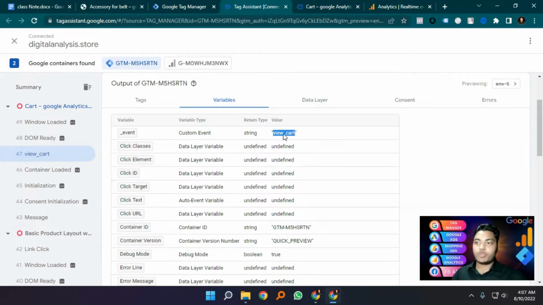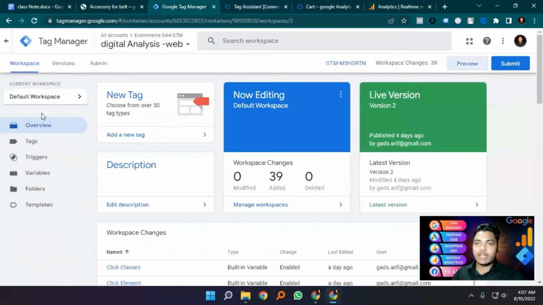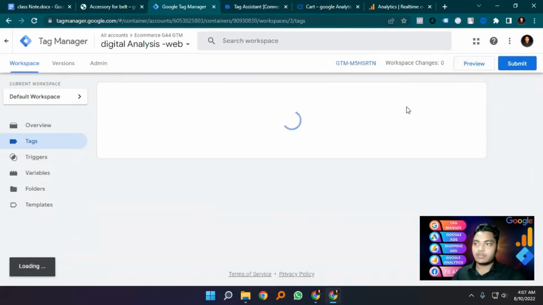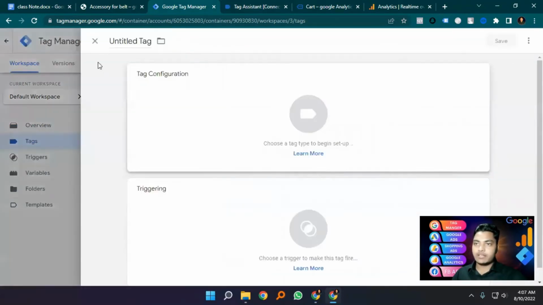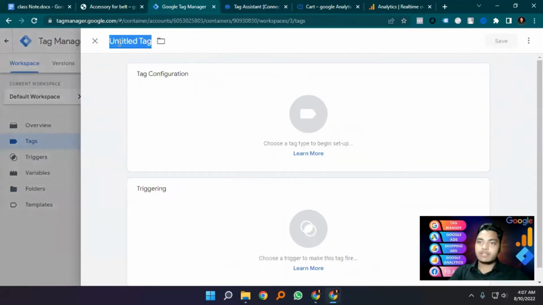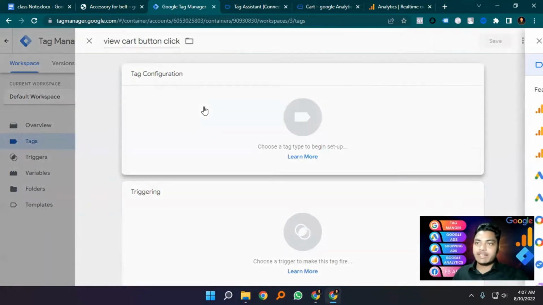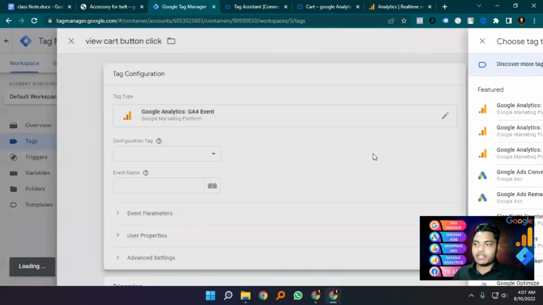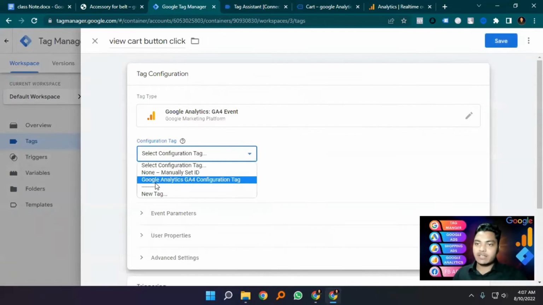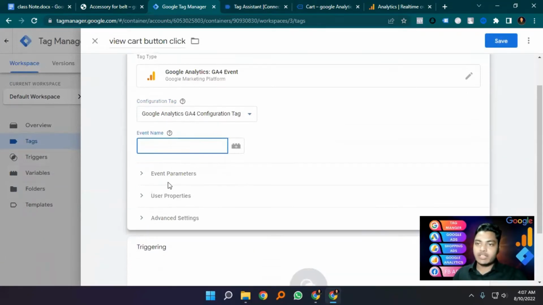So now I copy this view cart and go to Tag Manager. I'm creating a new tag. Here is view cart button click. Going to create a tag configuration, Google Analytics for event. Now I'm selecting our GA4 base tag. I put here event name view cart button click.